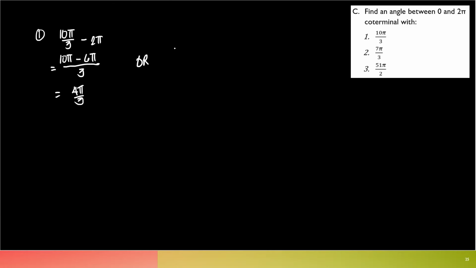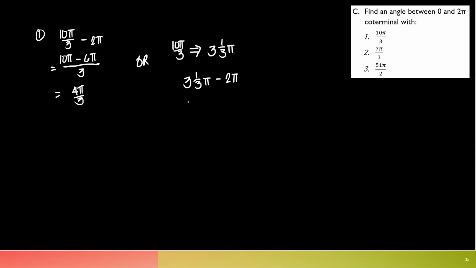Another method that I actually use is this. I know that 10 pi over 3 can be converted into a mixed number, 3 and 1/3 pi. So what I would do is, with 3 and 1/3 pi, I subtract one whole revolution because 3 is a whole number. I subtract the nearest 2 pi smaller than 3, which is 2 pi.